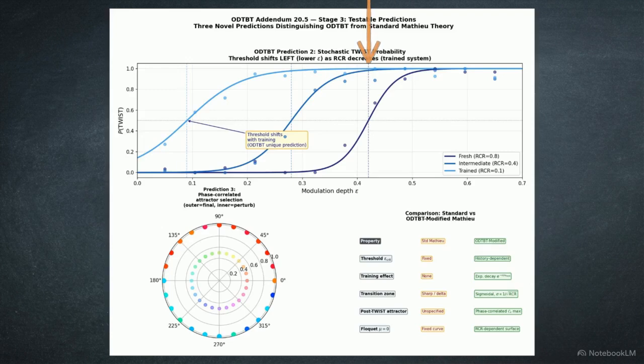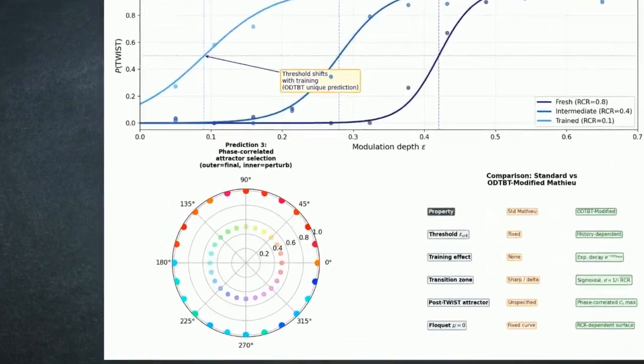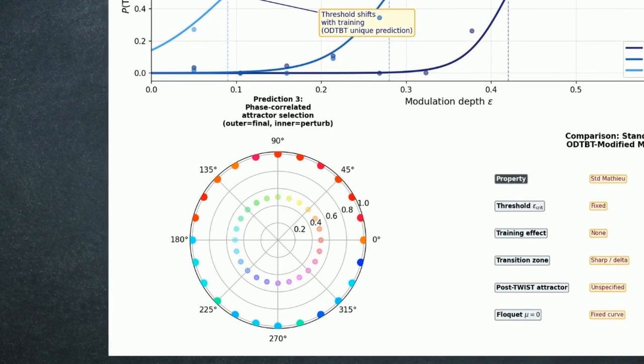Classical theory assumes a deterministic boundary, but ODTBT predicts a stochastic twist probability. Near threshold, the transition is probabilistic, its width determined by the system's coherence temperature. Finally, it predicts history-dependent attractor selection.